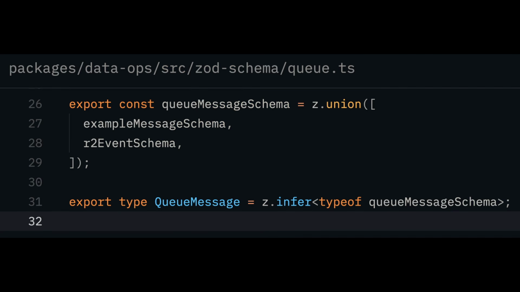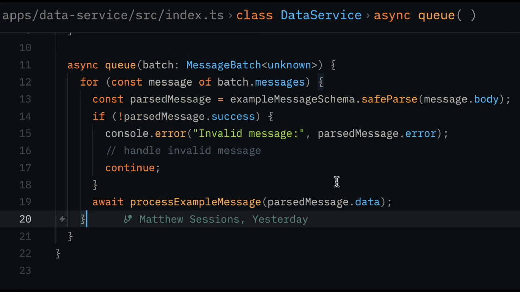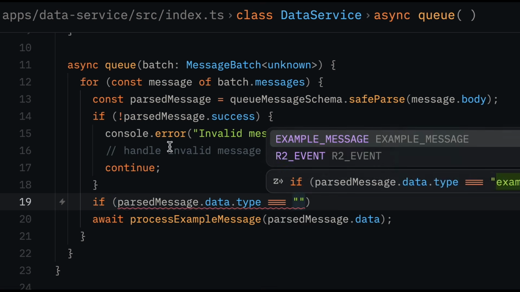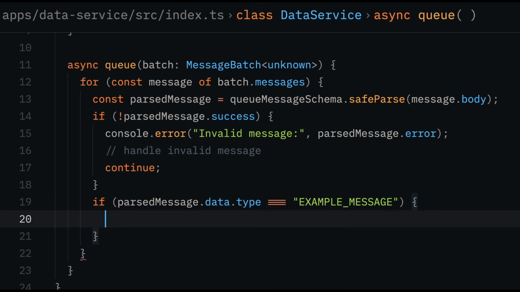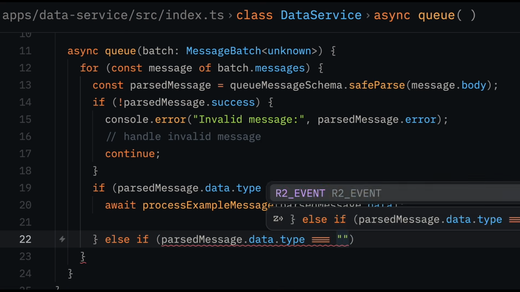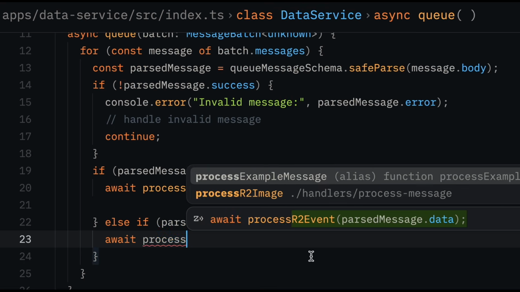We can then create a generic queue message schema that unions all of our event schemas. We'll now update our message loop to use the generic schema. From here, we can conditionally render the events based upon the type found in the schema. I would typically create a new queue for managing event notifications like this, but I really just want to showcase that you can route events to their corresponding handler in a type-safe way.